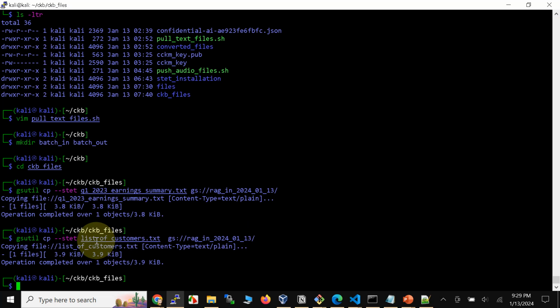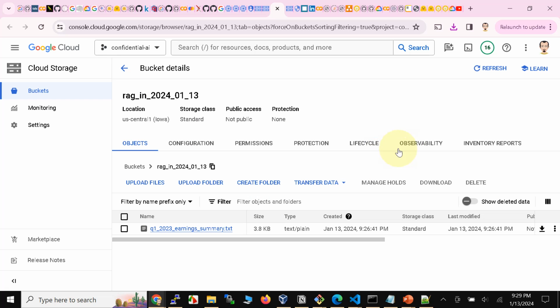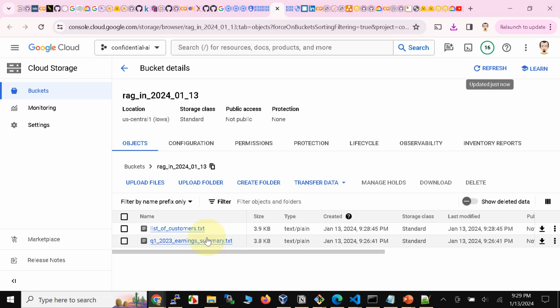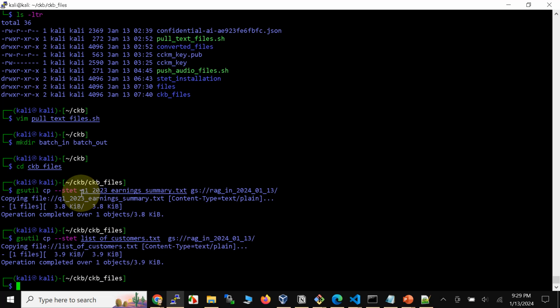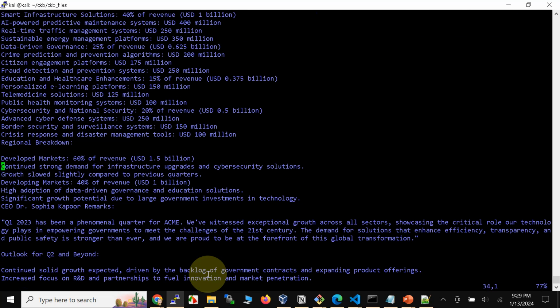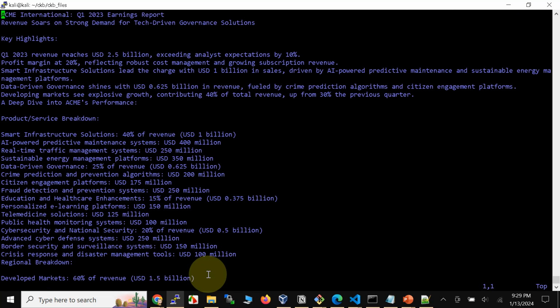Meanwhile, our second file has also gotten uploaded, and we can refresh for that. Here we go. Now let's quickly look at how this Q1 summary looked when it was on premises. On premises, this is obviously a free text file, but when it lands on GCP, it was client-side encrypted.